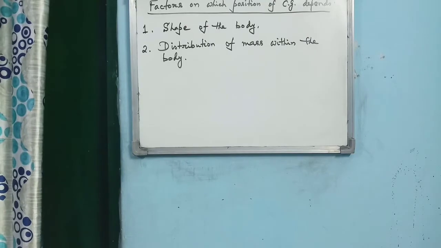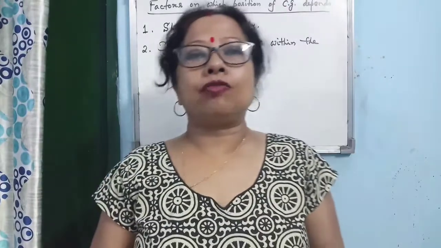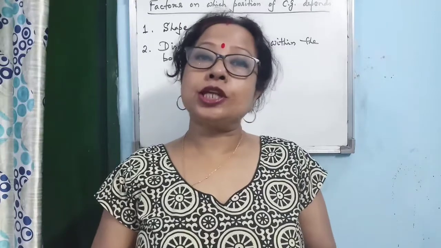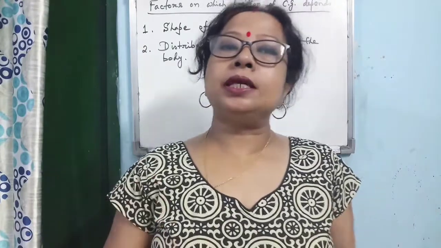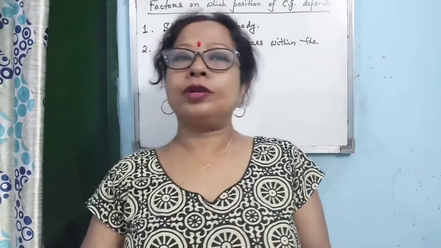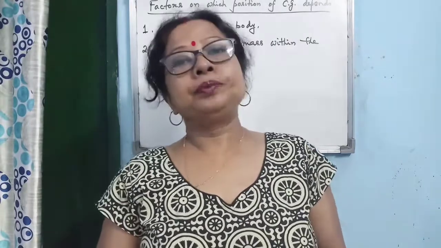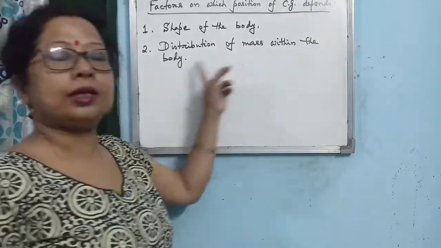Now the next point regarding center of gravity is the factors on which the position of the center of gravity depends. Now the first factor is the shape of the body. Alright, if you change the shape of a body, then the position of center of gravity will change. When I discuss the center of gravity of differently shaped bodies, then you will understand it. Just if you change the shape of the body, then you will observe that the position of the center of gravity changes. Then secondly, it depends on the distribution of mass within the body.